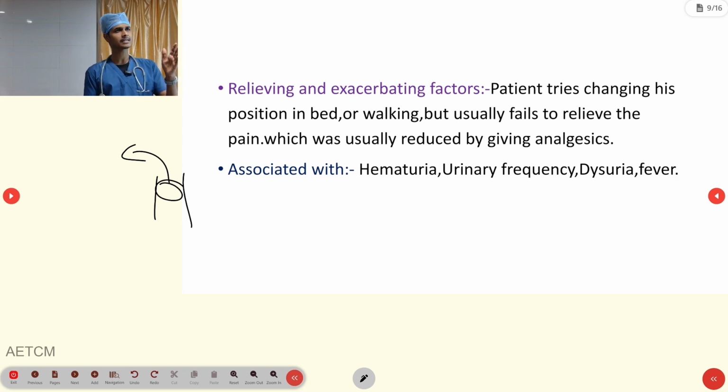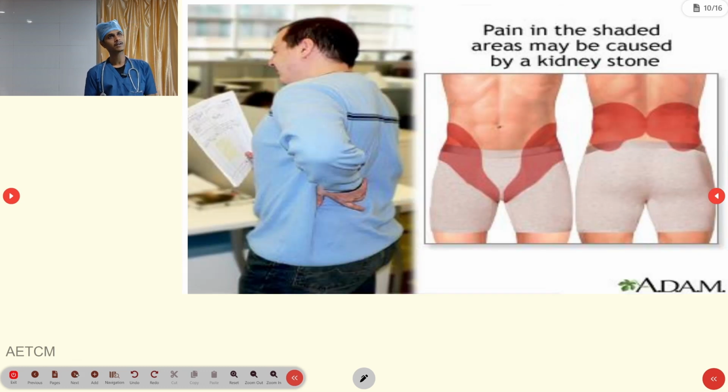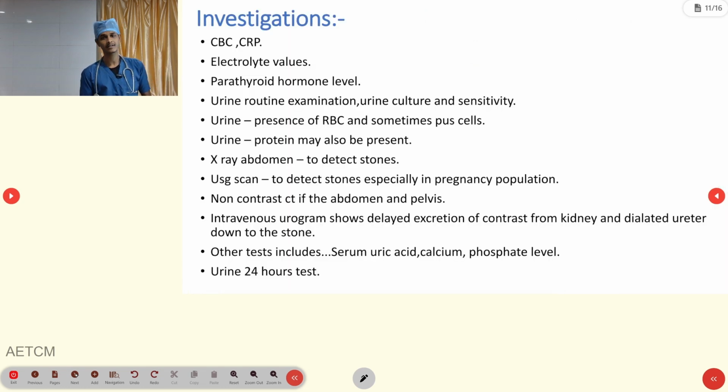Okay. And then relieving and exacerbating factors, like the person tries to change his position in the bed or walking, but usually fails to relieve the pain. Usually it will be reduced by analgesics or antispasmodics. The pain will be associated sometimes with hematuria, urinary frequency, dysuria, and finally fever. So this is the area of the costovertebral angle and the flank region.